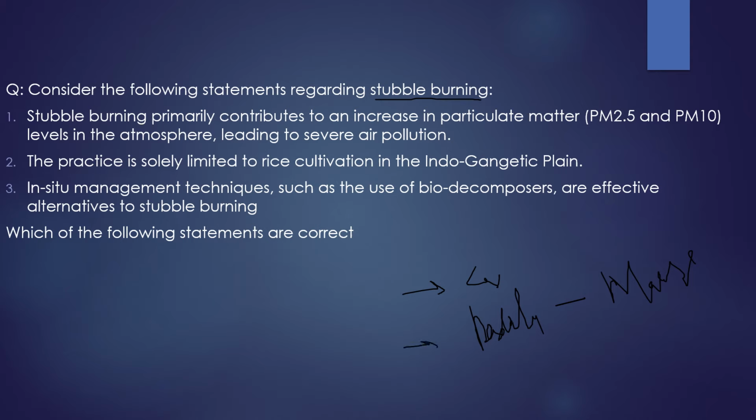Then the second proposal which was provided by the states is, why not divert this stubble for the industrial use. This stubble can be diverted for the industrial use, for example, for the fodder formation for the animals.